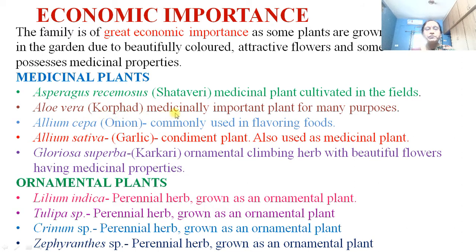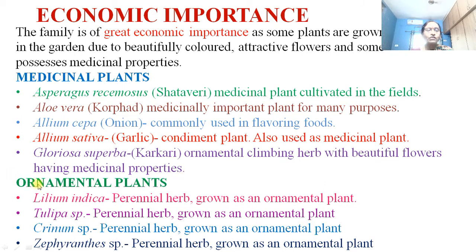It is also a very important, medicinally important plant. This plant is used for many purposes. Then Allium cepa is called onion or patch, commonly used in flavoring food. Then Allium sativa is garlic, used as a condiment plant and also as a medicinal plant. Then Gloriosa superba, karkari, is an ornamental climbing herb with beautiful flowers having medicinal properties.